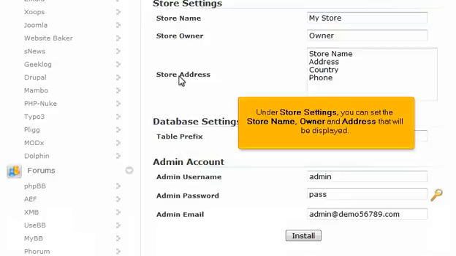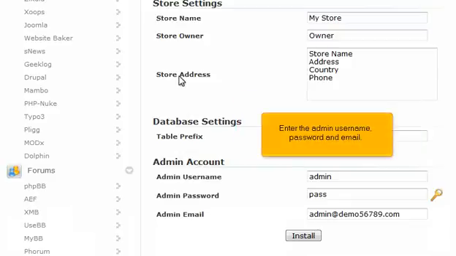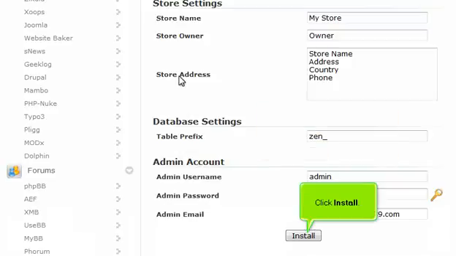Under Store Settings, you can set the store name, owner, and address that will be displayed. Enter the admin username, password, and email. Click Install.